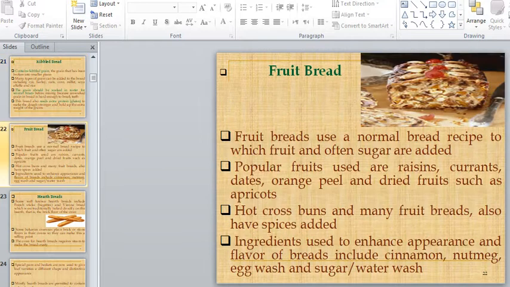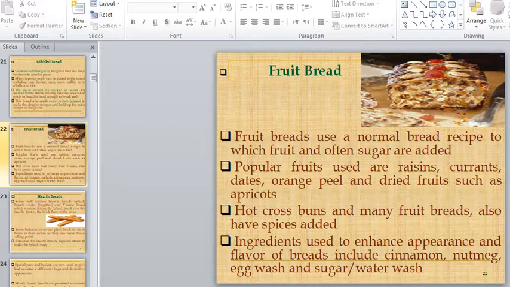So the next type is fruit bread. This bread uses a normal bread recipe. Its preparation process is similar to the other types of breads, but the difference here is that we add fruits such as raisins, orange peel, and dry fruits like apricots. Raisins are dried grapes. So we add different types of fruits to make the fruit bread.